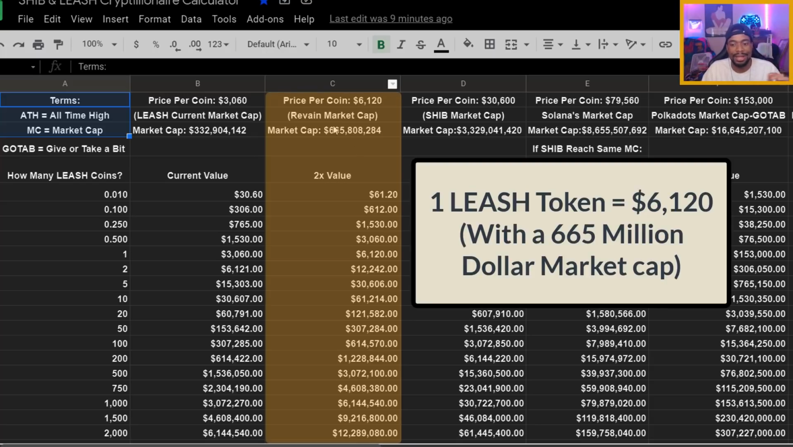That means at the time there's this token called Revain. Revain had a market cap of $665 million, which pretty much is saying that if LEASH was to get to a 2x value, LEASH would have to get to where Revain was, or may still be right now, right? And each LEASH token would have to be